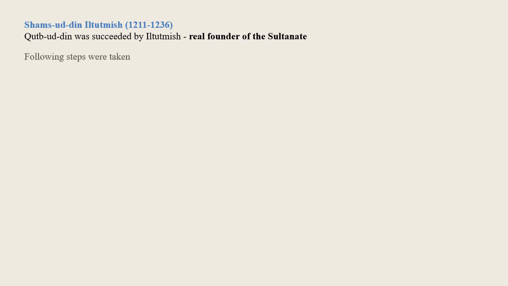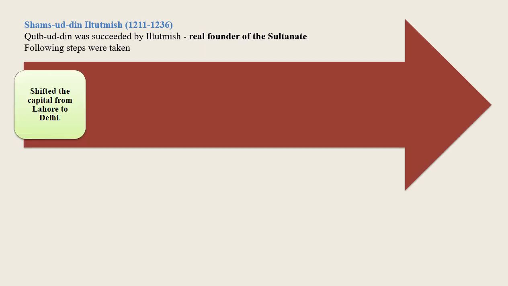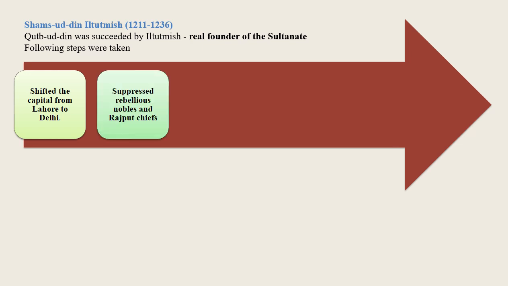Shamsuddin Iltutmish, from 1211 to 1236. Qutb-ud-din was succeeded by Iltutmish. He is considered the real founder of the Sultanate. He undertook the following steps. He shifted the capital from Lahore to Delhi. He consolidated his position by suppressing the rebellious nobles and Rajput chiefs.